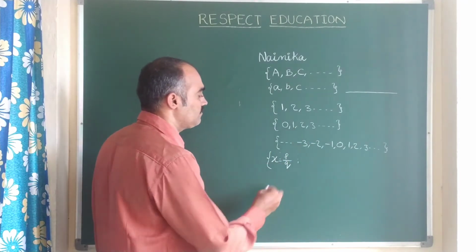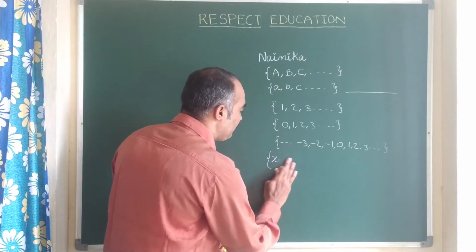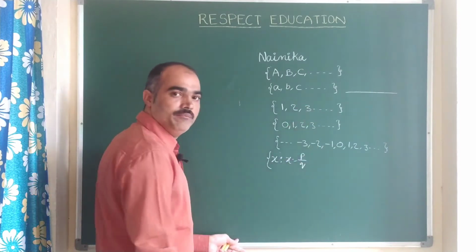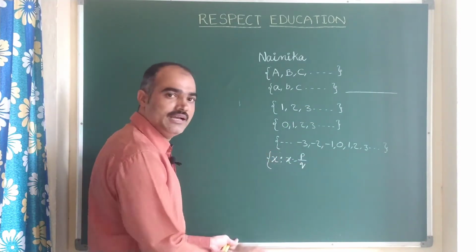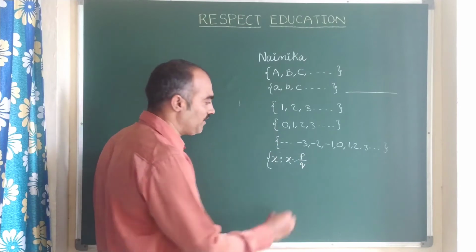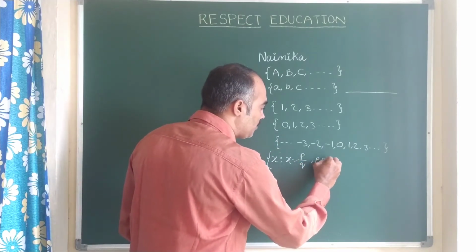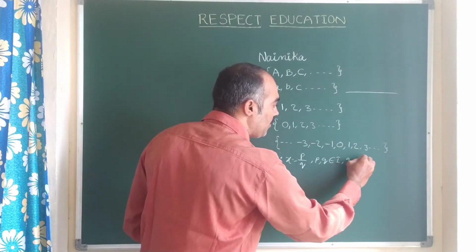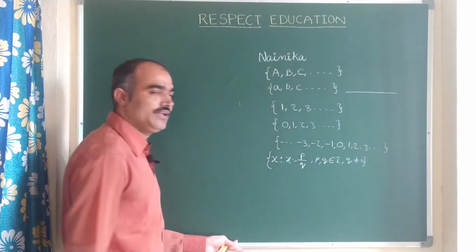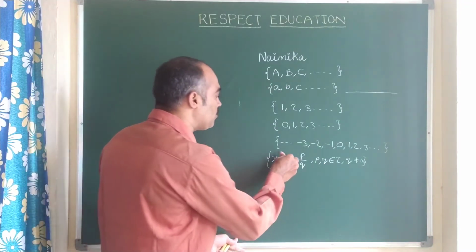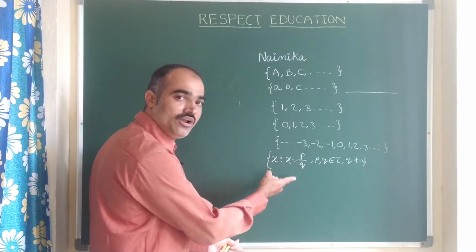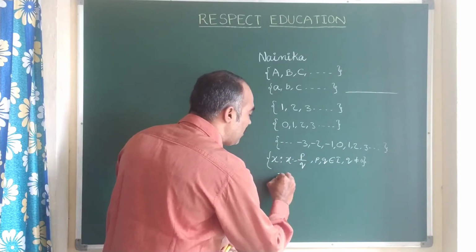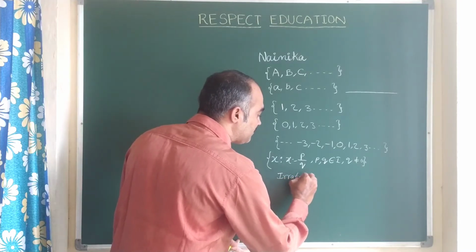We write x such that x is equal to p by q, where p, q both are integers and q is not equal to 0. Later on, she will come to know that there are certain numbers which are not in this form also. We can call them irrational numbers.